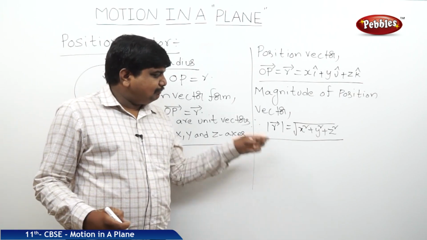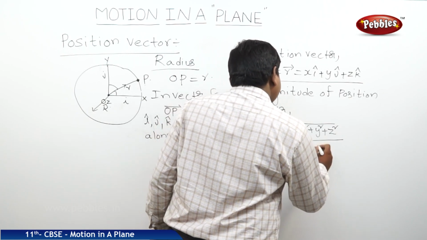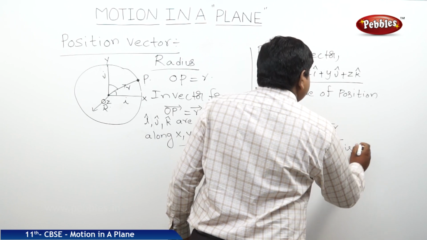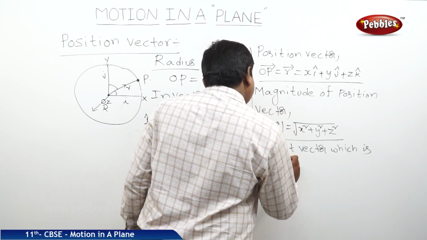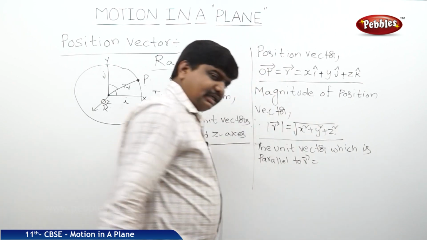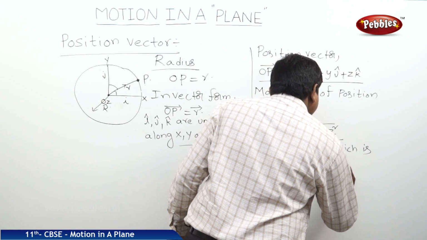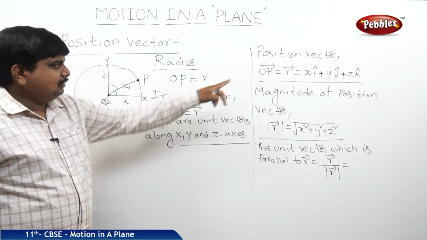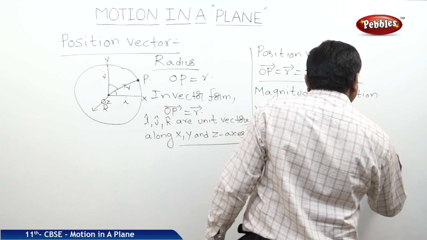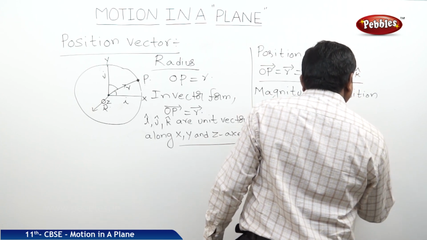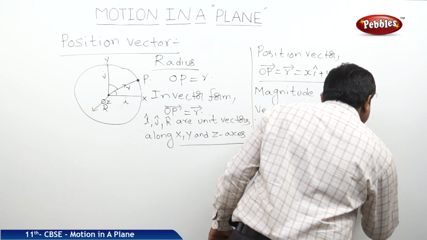The unit vector which is parallel to R bar is R cap equal to R bar by modulus of R bar, where R bar is equal to xi plus yj plus zk, whole divided by modulus of R bar, which is the square root of x square plus y square plus z square.